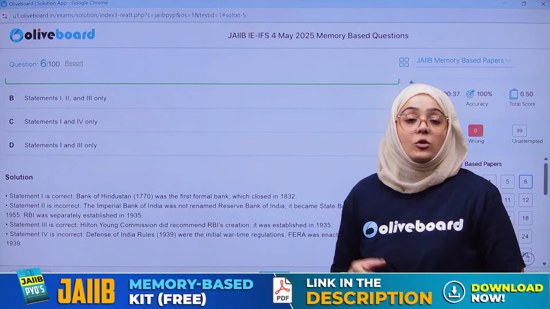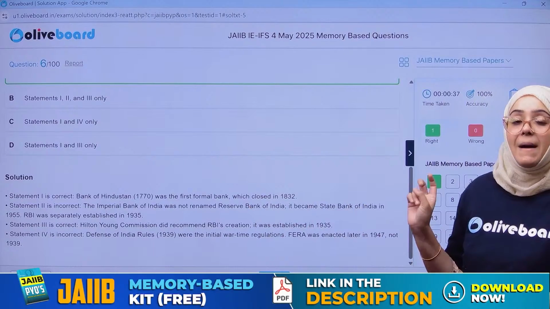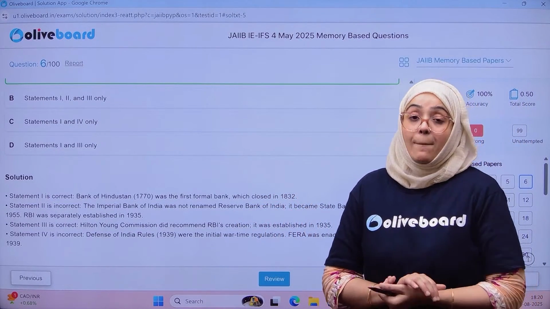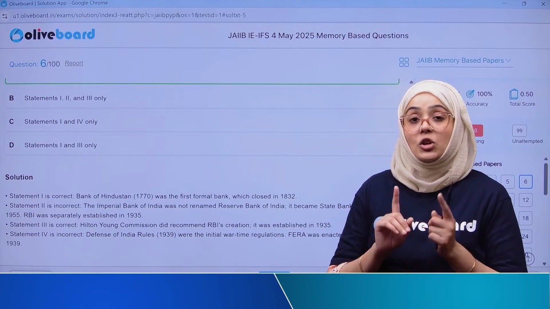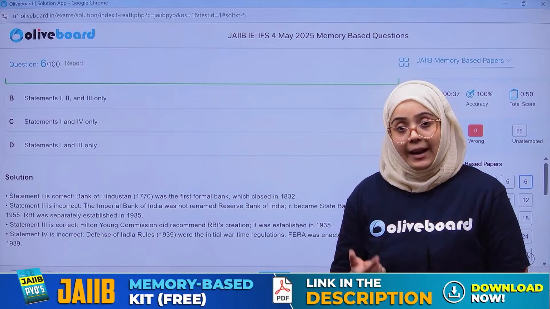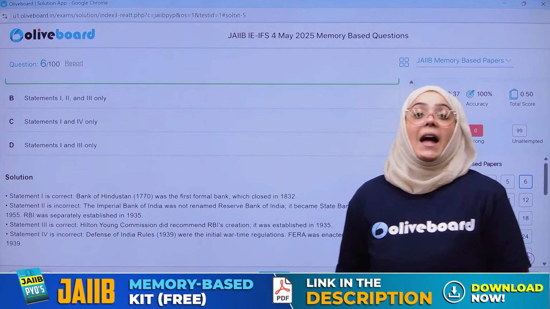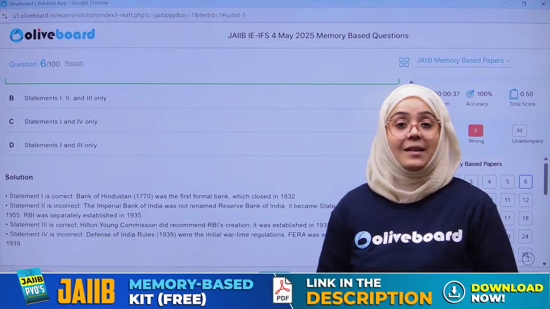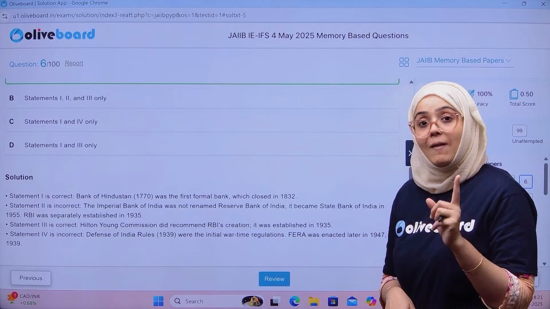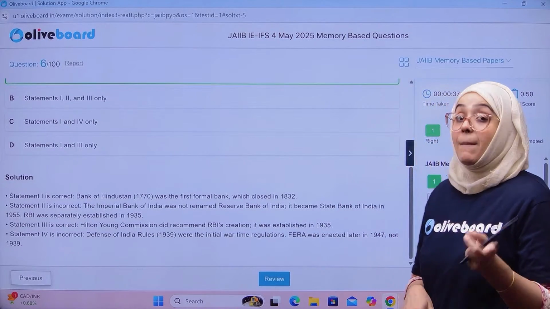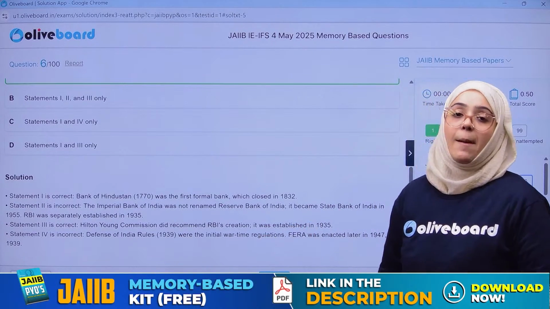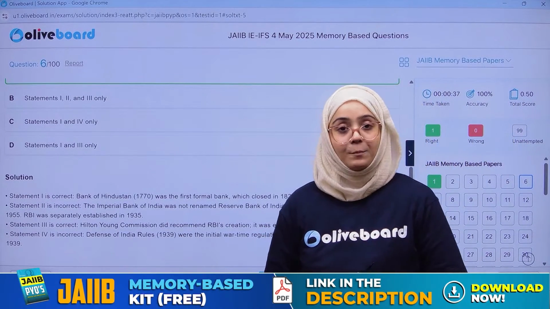When we talk about the three presidency banks, Bank of Bengal, Bank of Madras, and Bank of Bombay, they merged to form the Imperial Bank of India. But the nationalization of the Imperial Bank of India first took place in 1955, that is after 1947. After nationalization, this bank was called the State Bank of India. I already told you about the Gorwala committee recommendation, if you all remember. And the Hilton Young Commission recommended the establishment of the Reserve Bank of India in 1926.